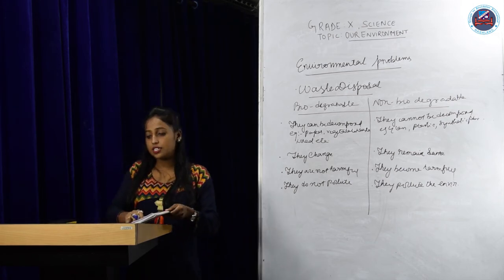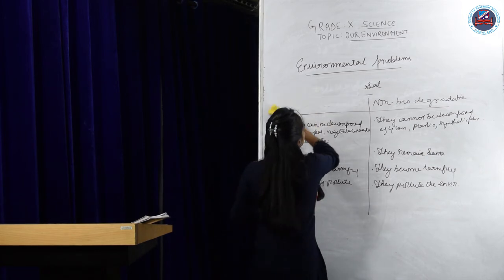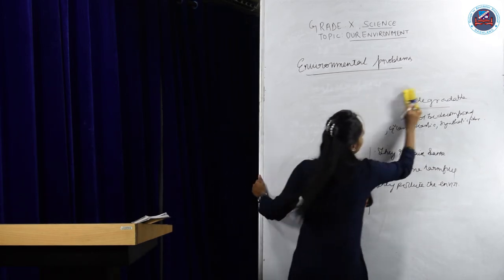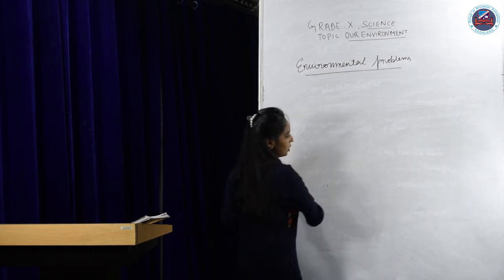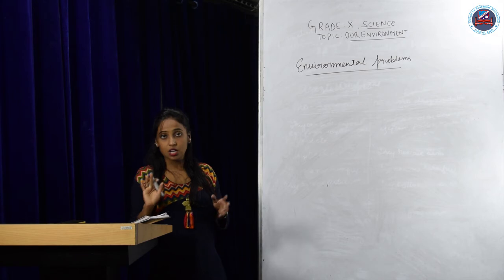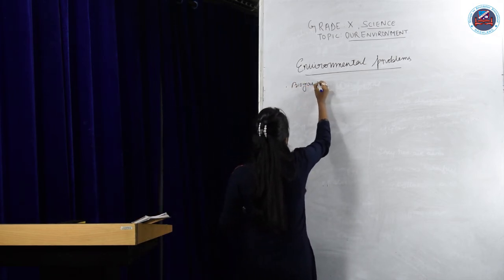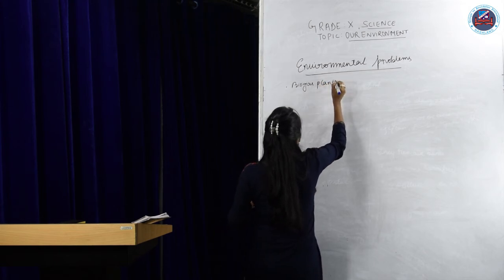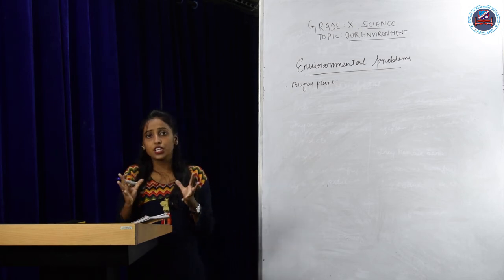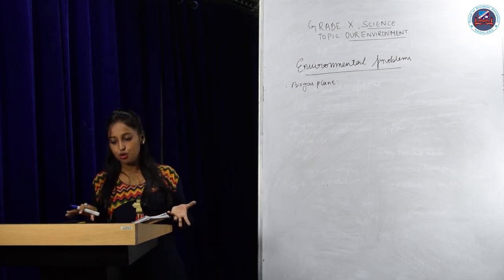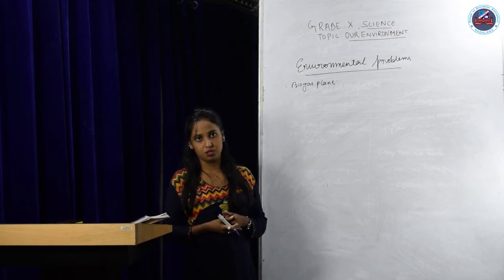Okay. Now let's see the methods of waste disposal. Let us talk about some methods by which we can dispose of these waste materials so that we do not pollute our environment. Method 1 is the biogas plant. In biogas plants, the vegetable waste or organic substances are turned into manure or biogas, which can be used as a fertilizer for the plants also, isn't it?